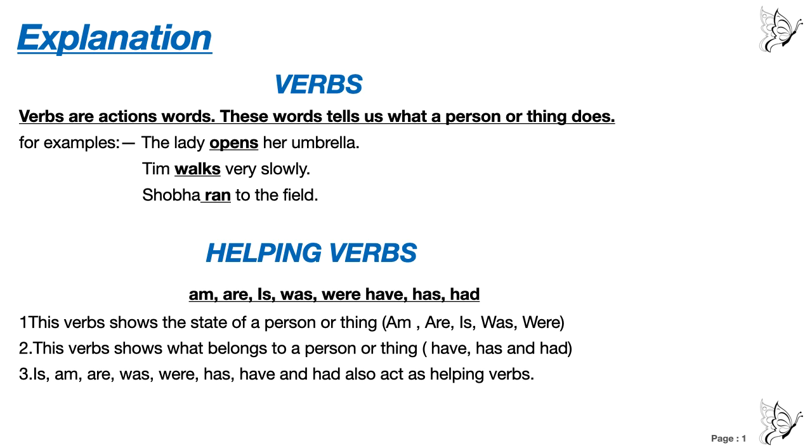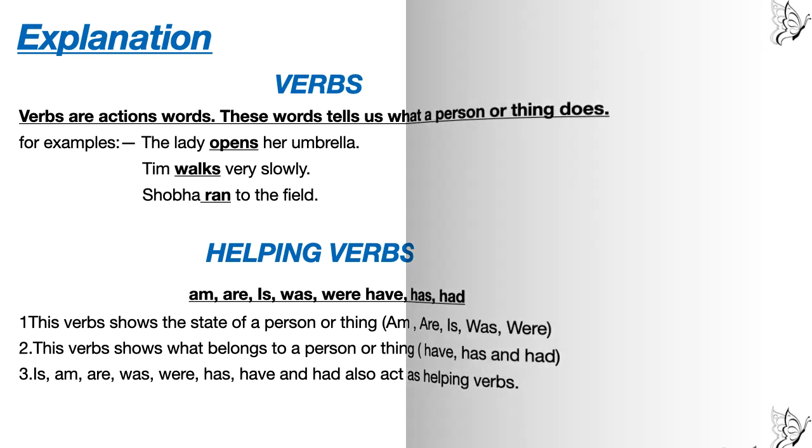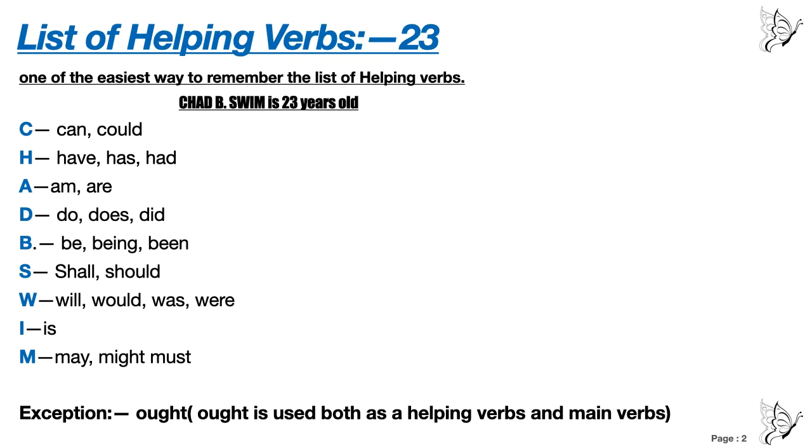Number 3. Is, am, are, was, were, has, have, and had also act as helping verbs. Now we all know that these verbs are helping verbs, which help the main verb in making a sentence. Now, the list of 23 helping verbs, I think I have given you in some lessons in the first term.